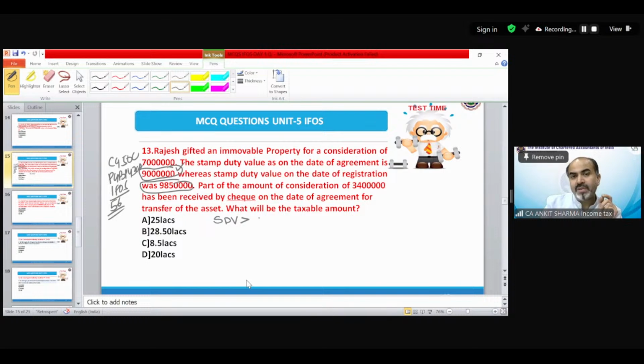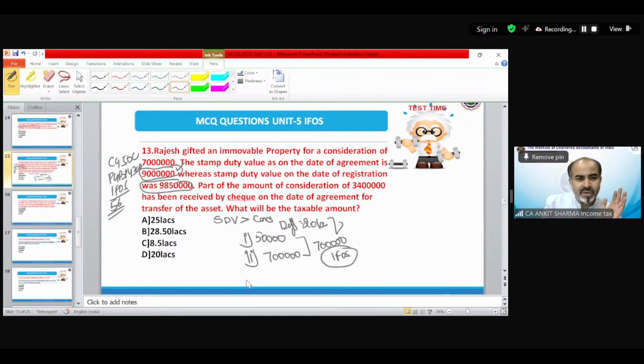You can see the stamp duty value exceeds the consideration, and the difference is 20 lakh. Now we need to see whether this 20 lakh exceeds the higher of the following: 50,000 or 10% of consideration, which is 7 lakh. Whichever is higher is 7 lakh. Now you can see this 20 lakh exceeds it. So the 20 lakh would be the income from other source in the hands of the receiver. Option D would be the correct answer. Clear?